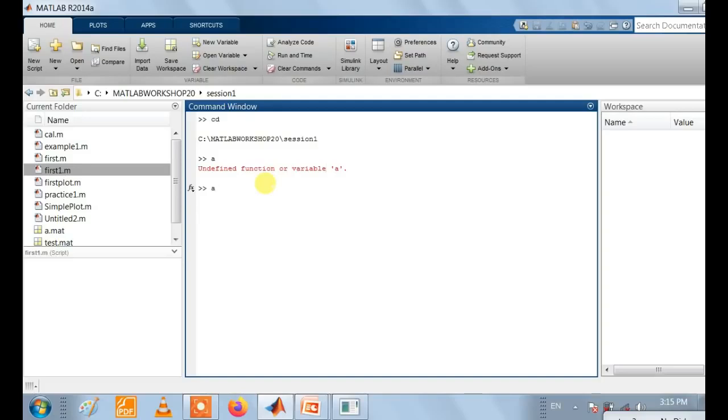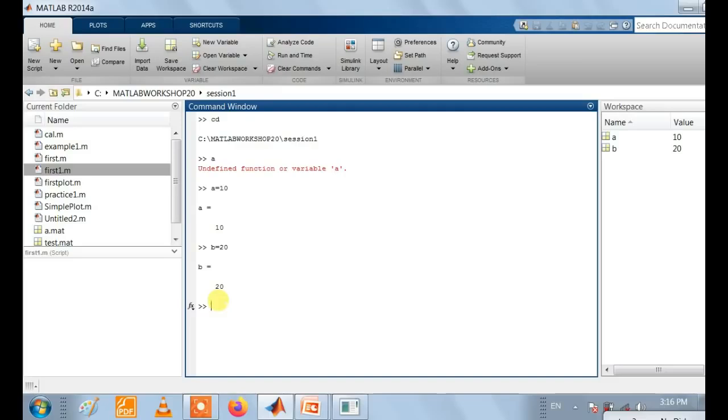That syntax is, if we declare a variable with some value, it assigns this value to the variable. Where does it appear? These values appear in the workspace: the variable name is a, whose value is 10. Like that we can create multiple variables with assignments, like b equals 20. Then the second variable again appears in this workspace, that is variable b with value 20.